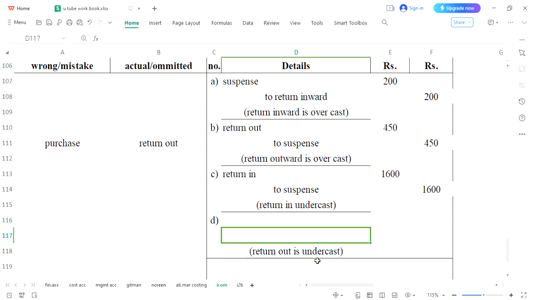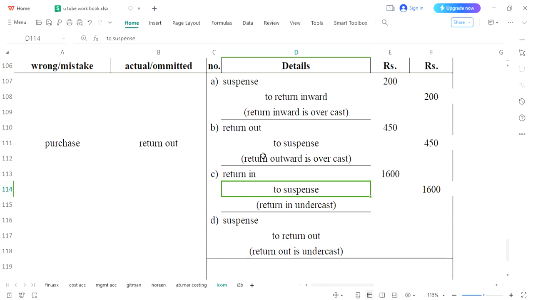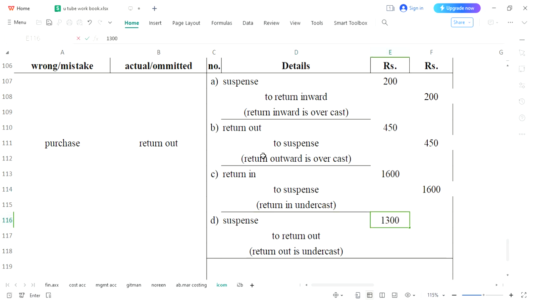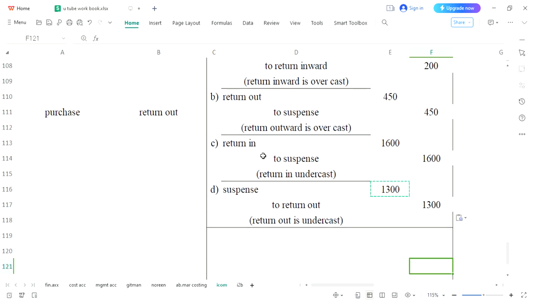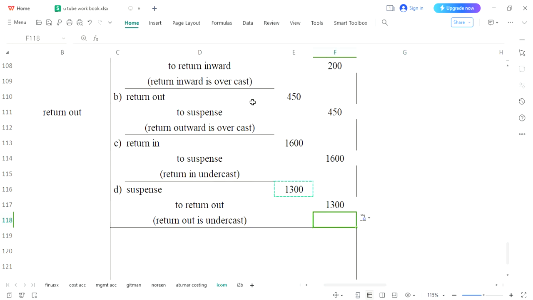In case of undercast, we write at the same place. So we will write return in, return out on the credit side. Nothing is present to be written on the debit side. Up till then we will write suspense over here. D entry is completed. The amount was 1300. Let's put 1300 on the debit side, and the same amount we will post on the credit side. In this way our D entry is completed, and we are now going to see the next entry.